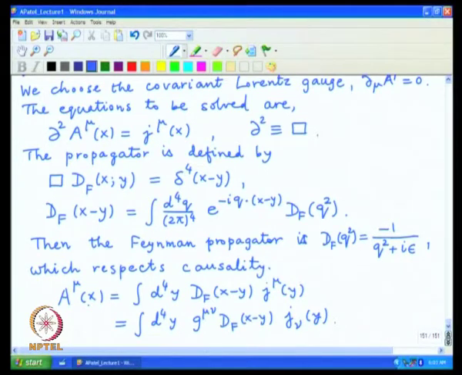And so, this is essentially the solution for any arbitrary distribution of charges. We know what the electromagnetic field is going to be, the relativity is respected, and so is the principle of causality.